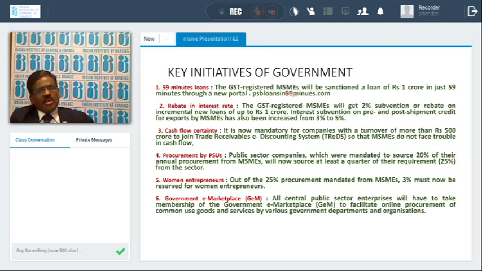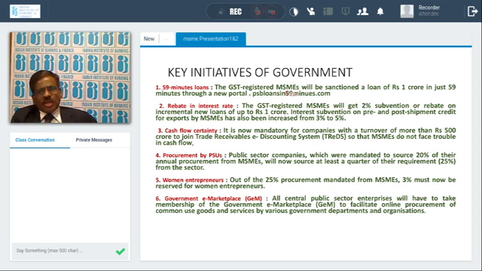Now, the government's another initiative is that all public sector companies have been mandated to take 25% of their inputs from the MSME sector. It's compulsory that they buy from the MSME sector up to 25% of their requirement, of which 3% additionally has to be taken from women entrepreneurs, wherever women-owned MSMEs are there.